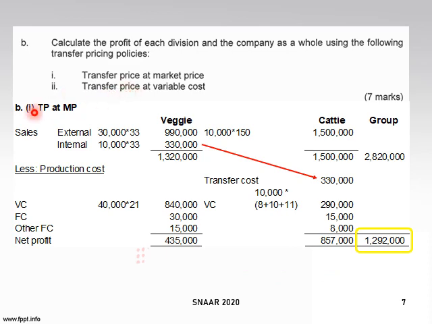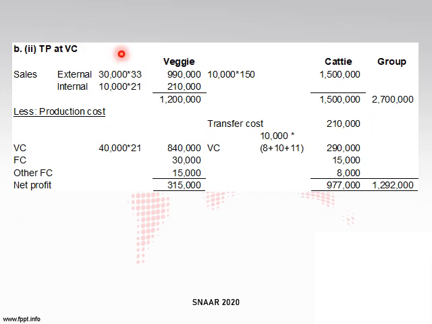Okay. So this one is if she transfers at market price. So we're going to look at another question, number 2, if she transfers at variable cost. So let's look at it. This one, if she transfers at variable cost, you can see the difference here is only this one. Okay, the 210.